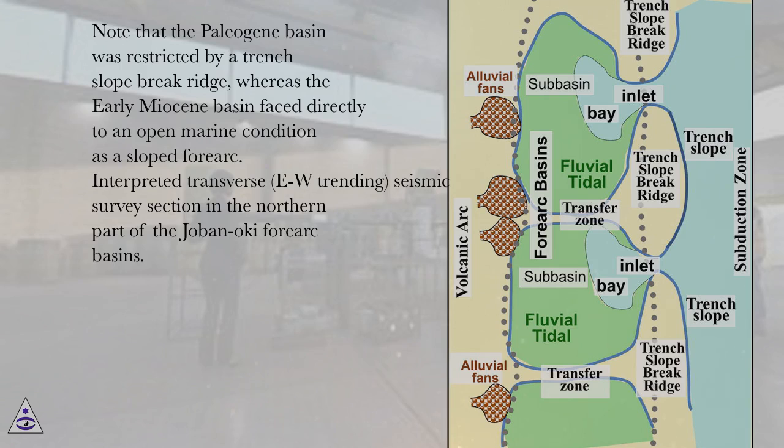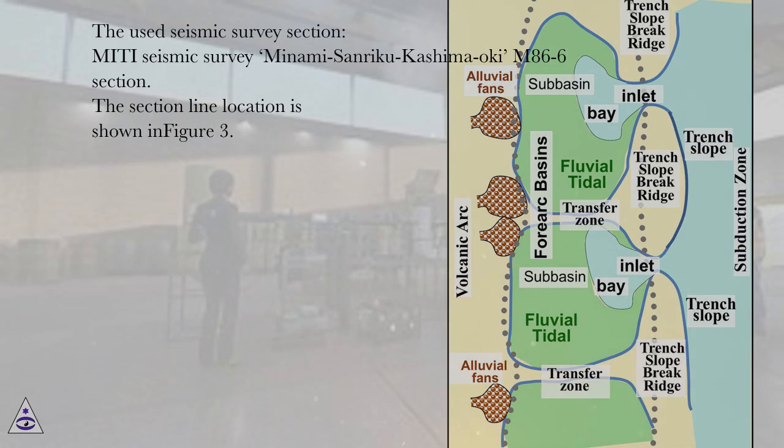Interpreted transverse, EW trending, seismic survey section in the northern part of the Joban-Oki Forearc basins. The U seismic survey section, MITI seismic survey Minami Sanriku Kashima Oki M86-6 section. The section line location is shown in Figure 3.